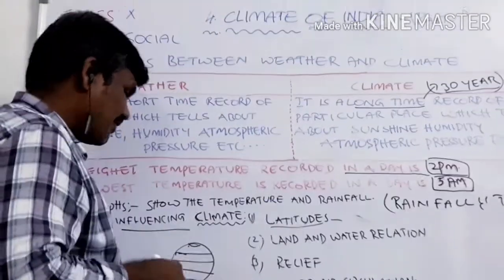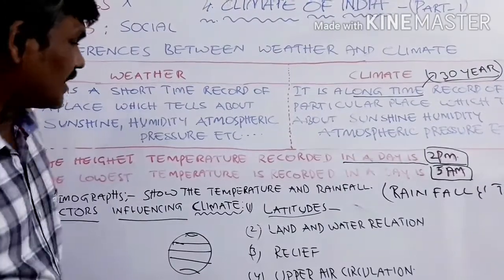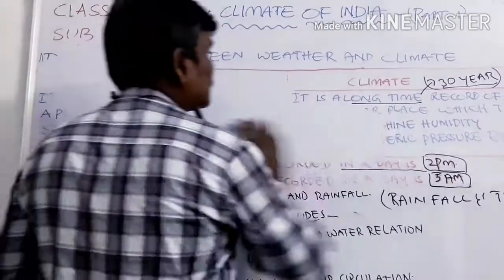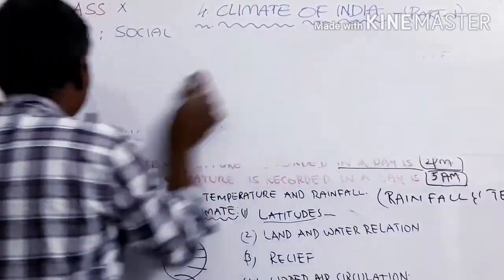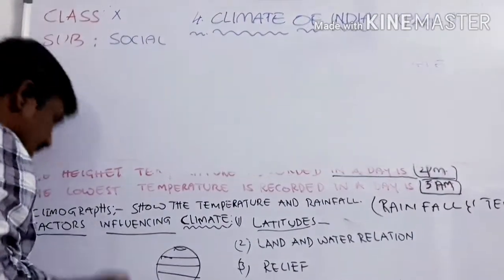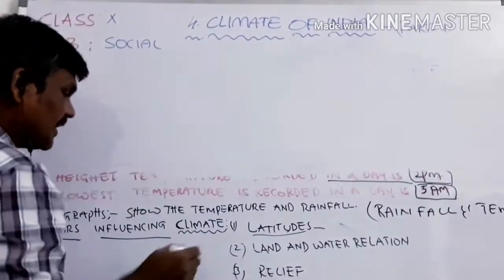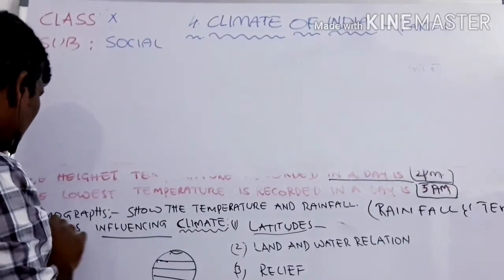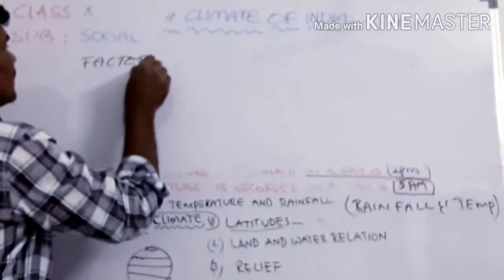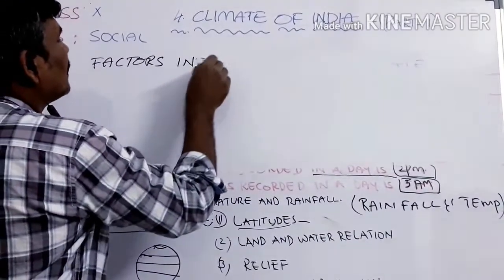See the factors. First one is the latitudinal factors. We are focusing on factors influencing climate.